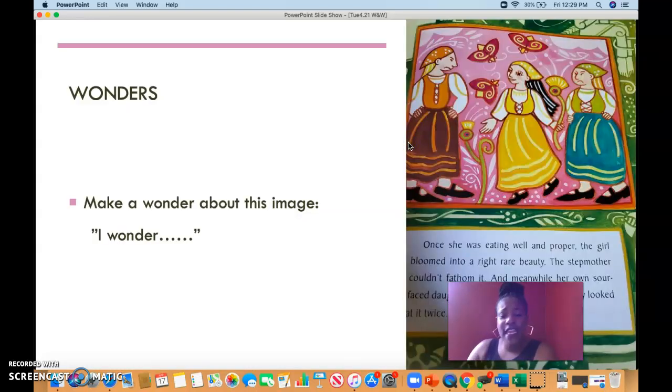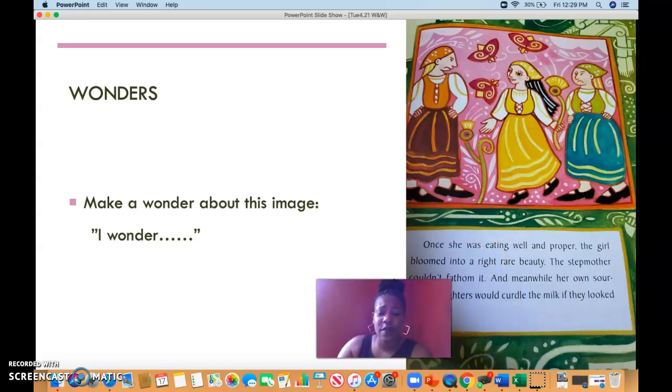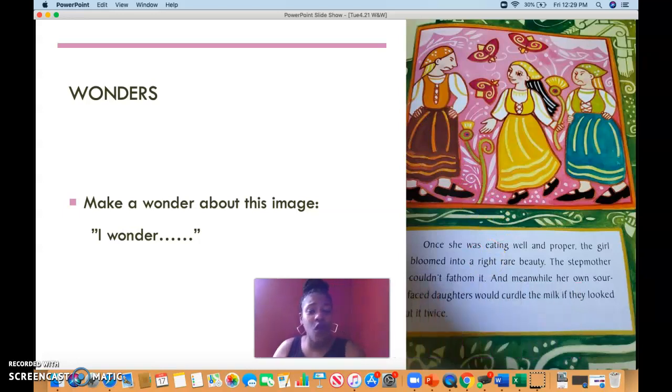Now let's go ahead and think about some wonders that we may have, because whenever we notice, we always wonder. So wonders, make a wonder about this image. And remember, under your notice, you have one notice. Now you're going to write your I wonder sentence frame. Remember, you can either write I wonder blank and tell me what you wonder, or you can start with the who, what, when, where, why, or how about any page in the story.